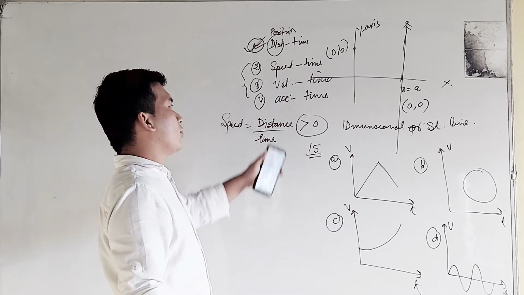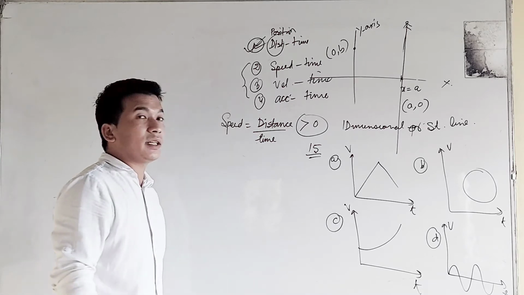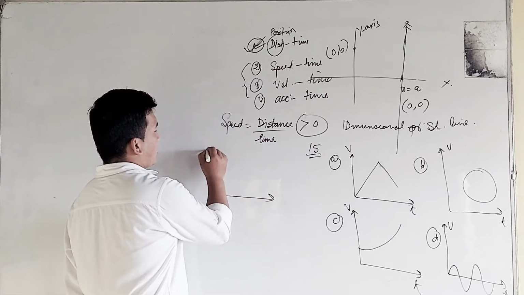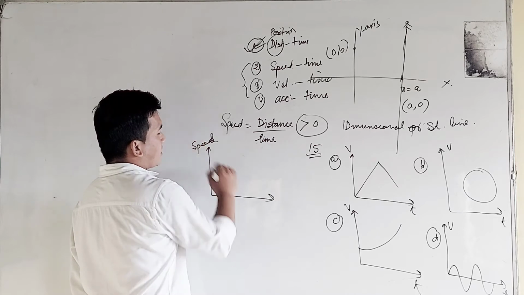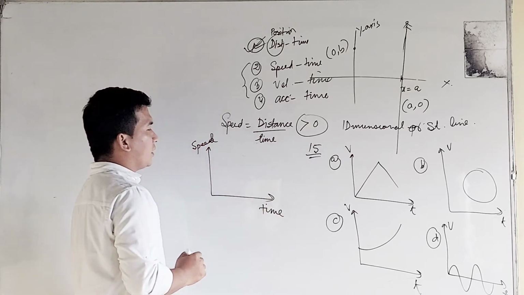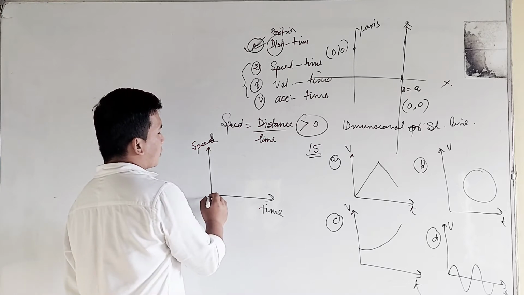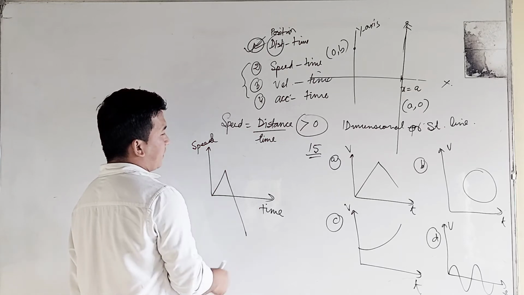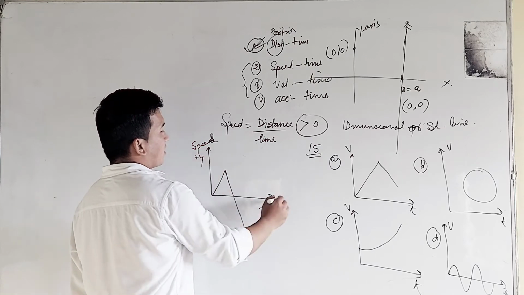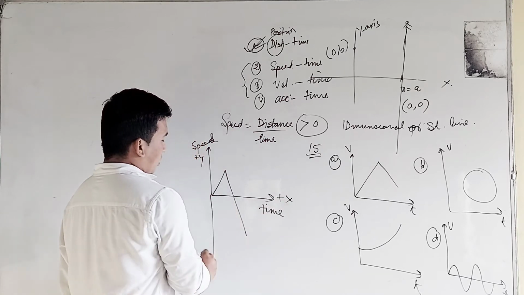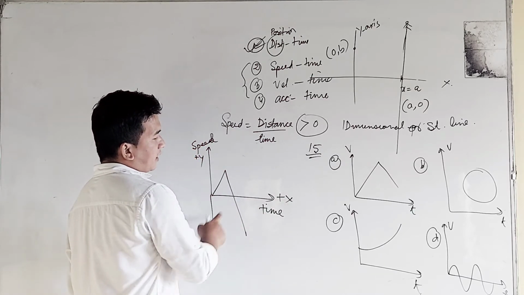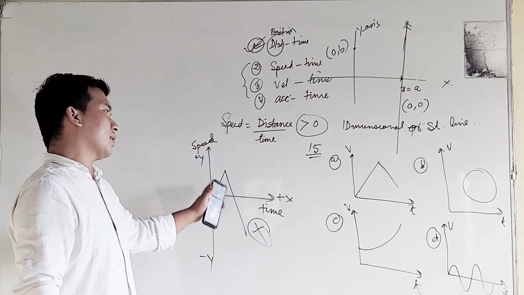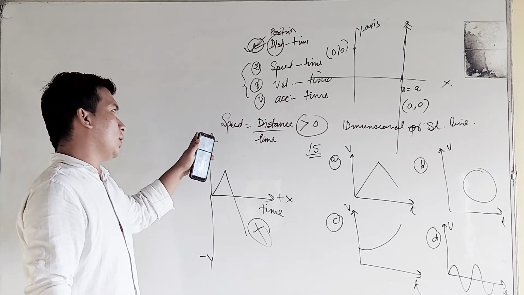So the speed will always be positive and its graph must always be plotted along the positive axis. This is speed and this is time. If we draw a graph between speed and time, the graph cannot be extended beyond the negative axis. This is the positive y-axis, this is the positive x-axis, and this will be the negative y-axis. If the graph is given like this, it cannot be the graph between speed and time.